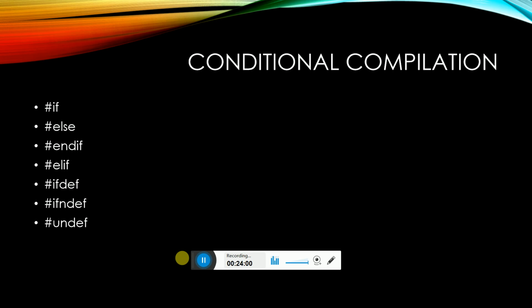In conditional compilation, if you start an if-else statement, after you complete it, you have to give #endif. If you are going to give if and else-if statements, #if and #elif are used, and at the end of that, #endif should be used.